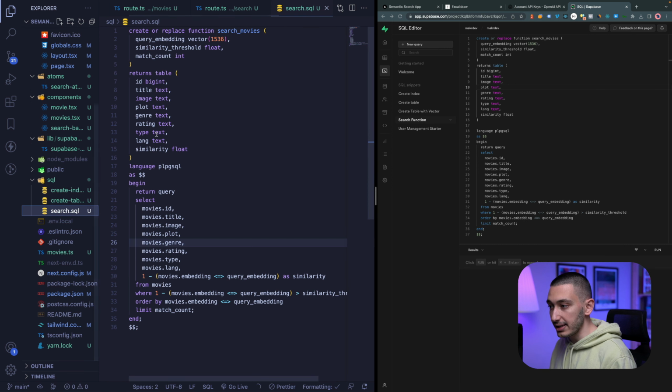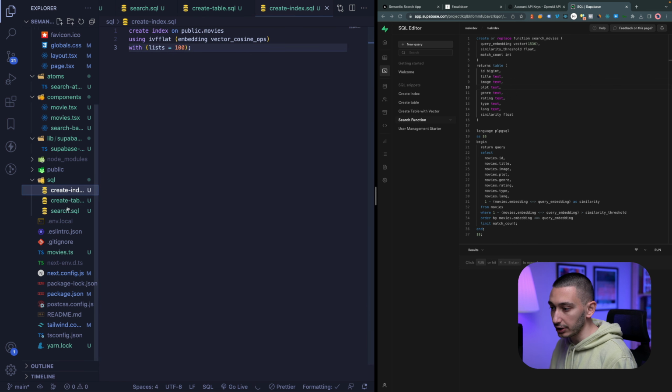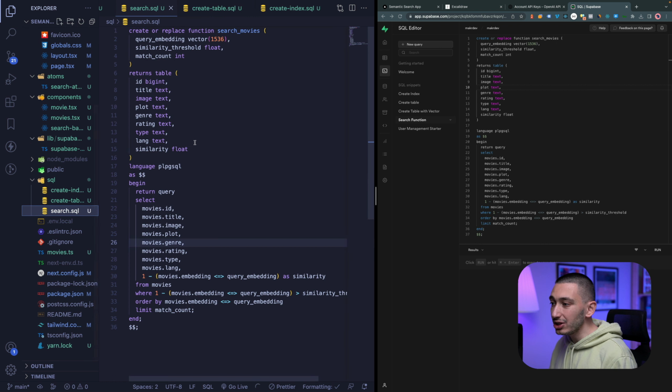You can find this function in the folder called SQL. Also, you can find the create table function as well as the create index function. And you can change them based on your need. For example, you can change the table name, the other columns, etc.